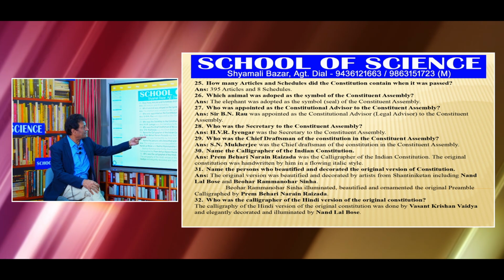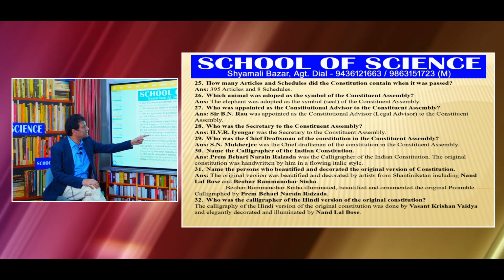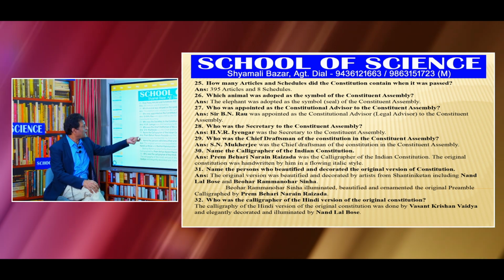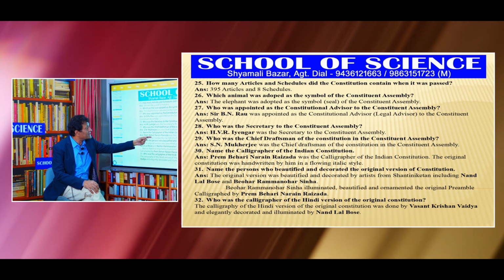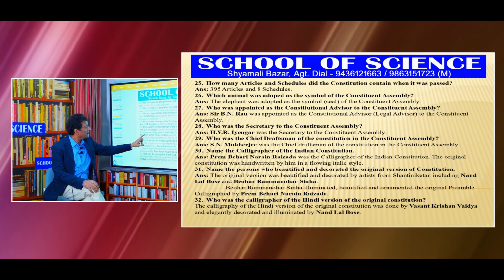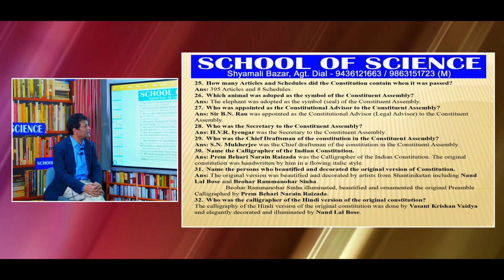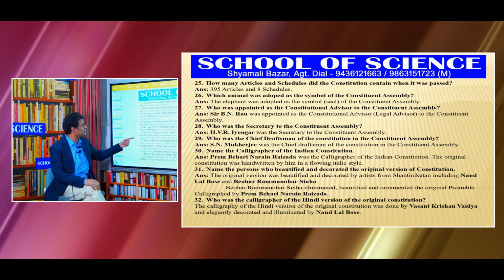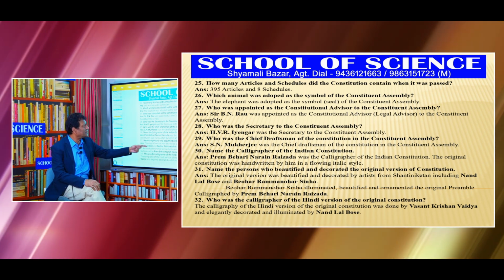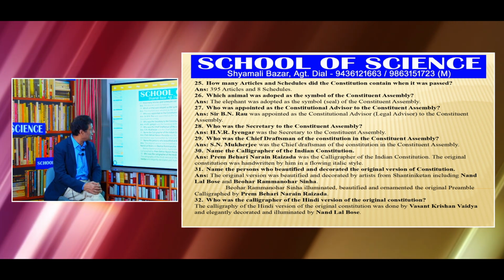Name the calligrapher who wrote the Indian Constitution. Prem Bihari Narayan Raizada. You remember, Prem Bihari Narayan Raizada was the calligrapher of the Indian Constitution. The original Constitution was handwritten by him in a flowing italic style.